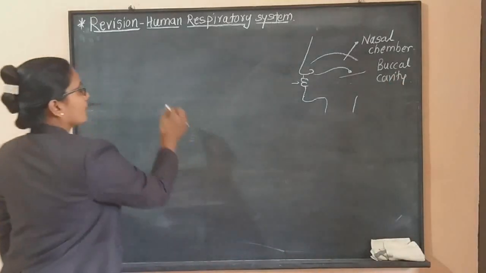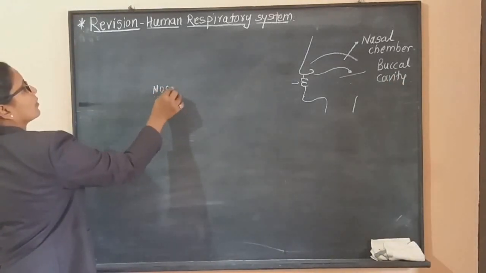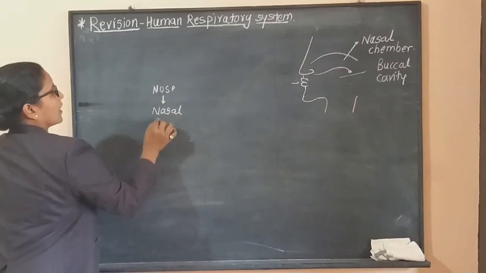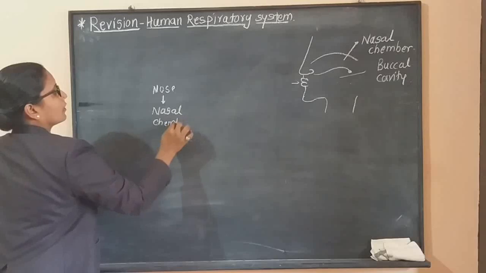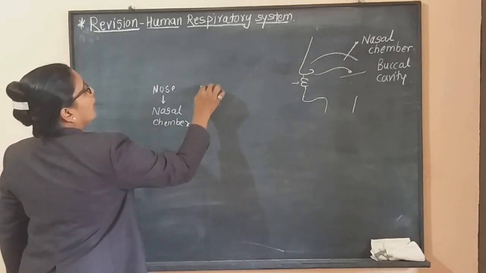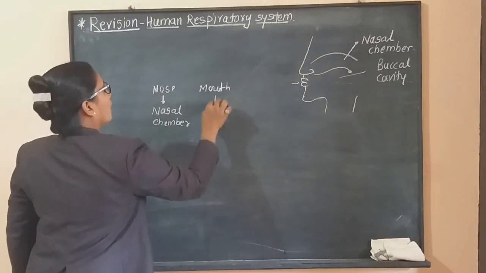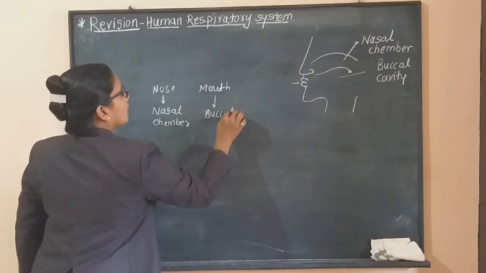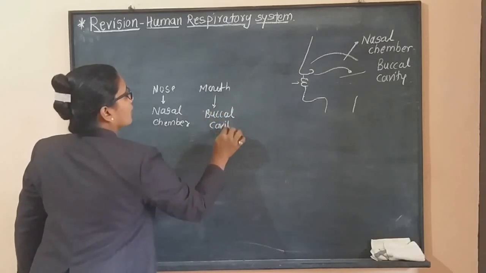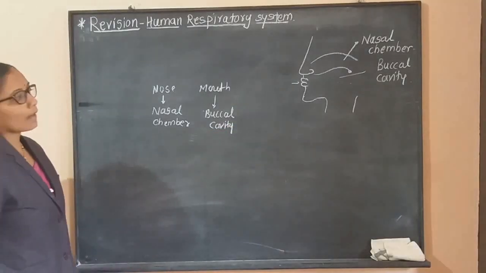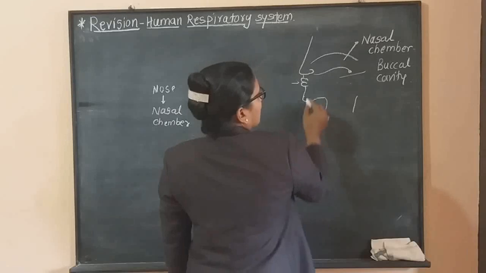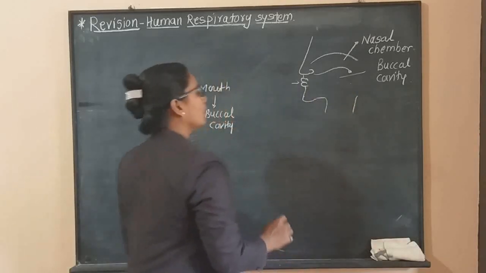In short, our nose opens into the nasal chamber and our mouth opens into the buccal cavity. Through our nose, air comes in, and through our mouth, food comes in.